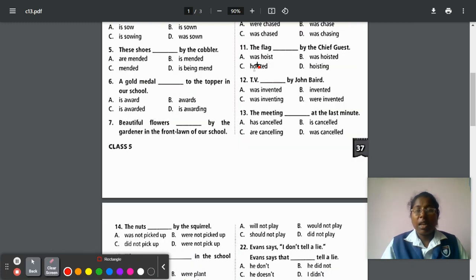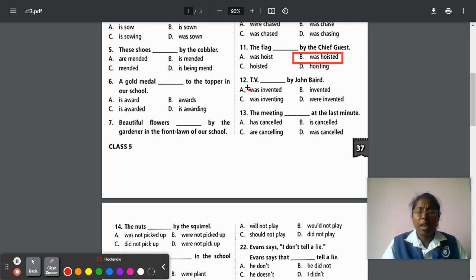Next, question number 11. The flag dash by the chief guest. A, was hoist. B, was hoisted. C, hoisted. D, hoisting. So the flag, only one thing, singular thing. So was. The verb is hoist, and while converting into past tense, hoisted. So was hoisted is the correct answer.